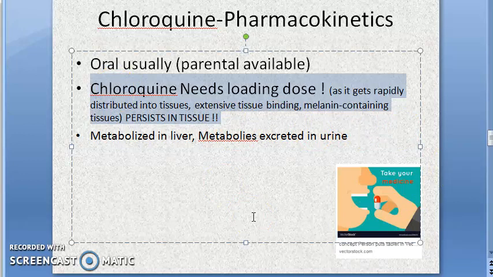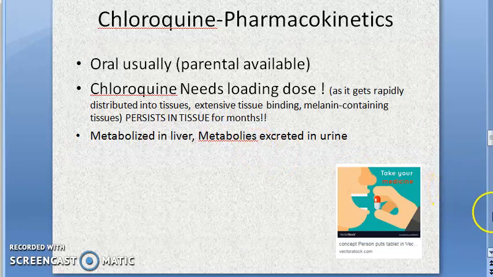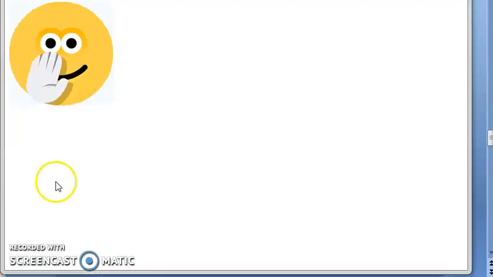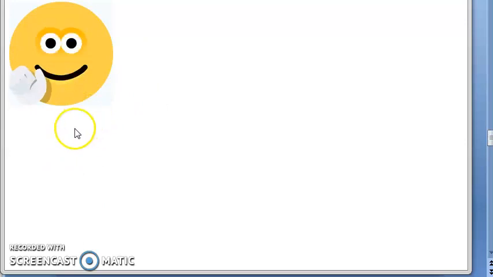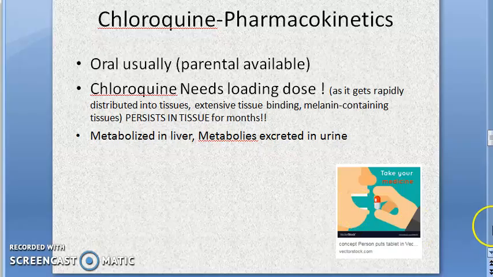When taken, chloroquine initially goes and settles into all the tissues, especially the melanin containing tissues, and binds to them. Not only that, it will persist in these tissues for months. That is another thing you can remember, but basically you need a loading dose. The first dose usually will be higher. What requires a loading dose? Chloroquine, the antimalarial drug, requires a loading dose. Let's move on, guys. So far we have looked at pharmacokinetics.